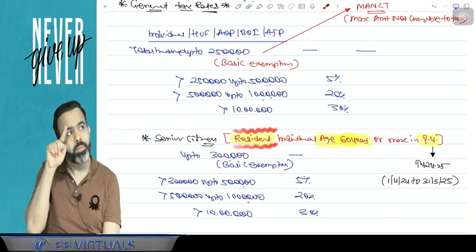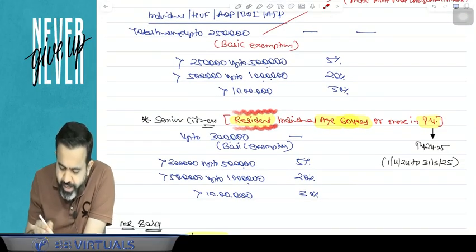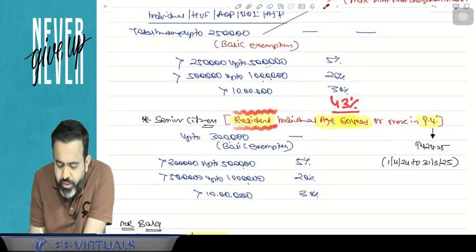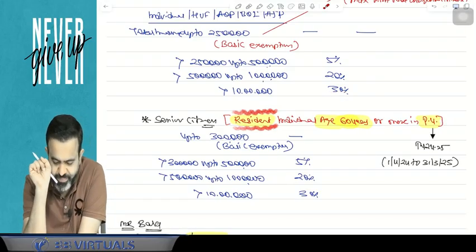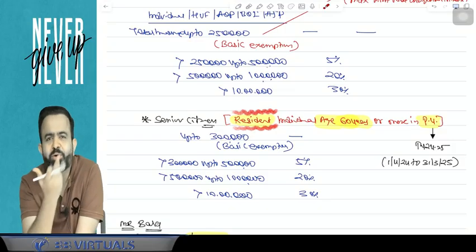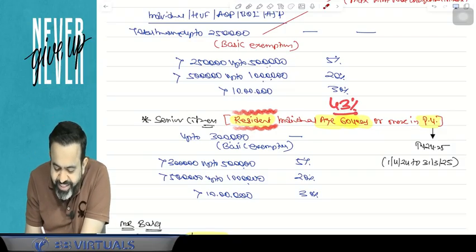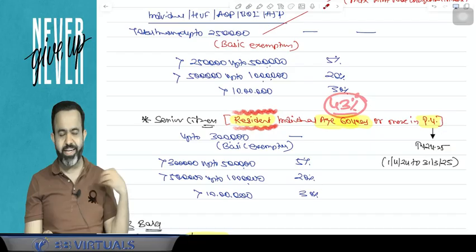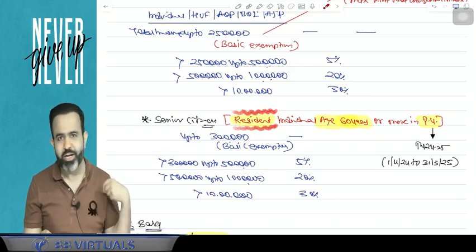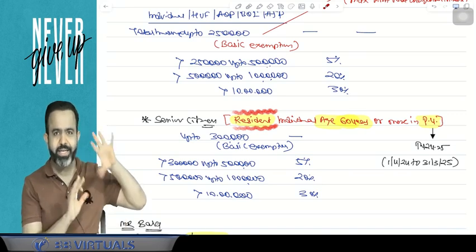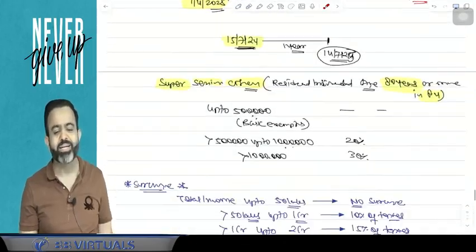Why is it? Because suppose in the slab rate it is written, okay, in India you have to pay the tax at the rate of 43%, then it will directly hurt. Even if you are not having that much income, if it is written that in India you have to pay the tax at the rate of 43%, then it will pinch here. It means you will not be happy with the government. So it is like a condition apply. If your income is more than that, then you have to add it also.